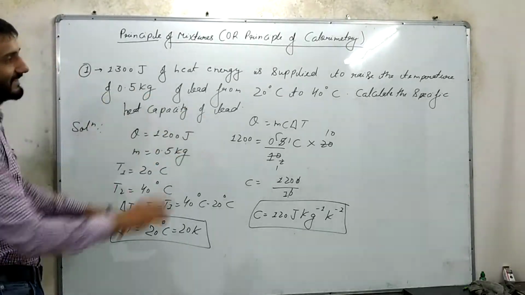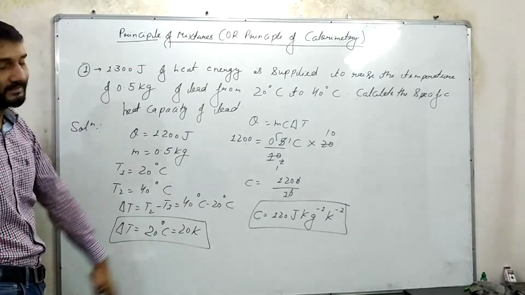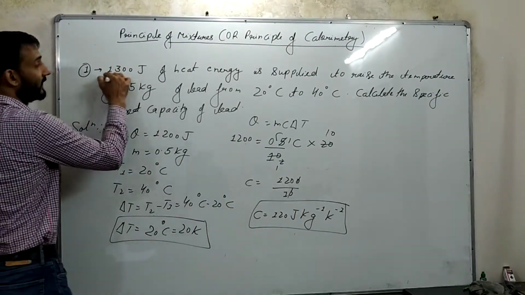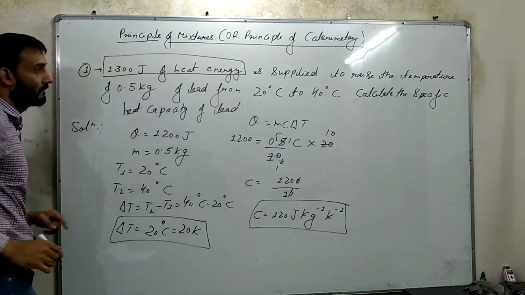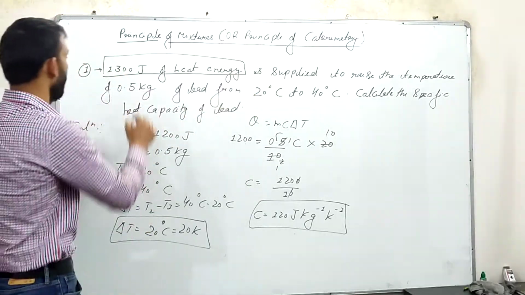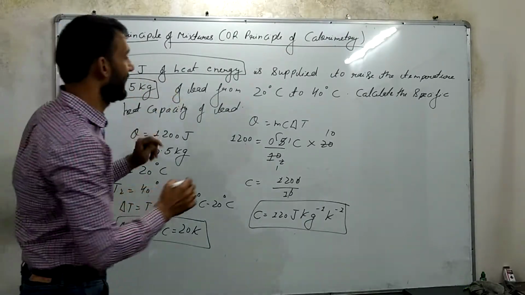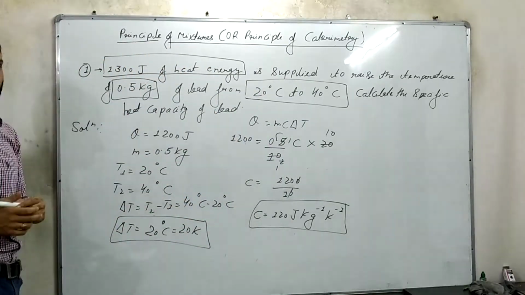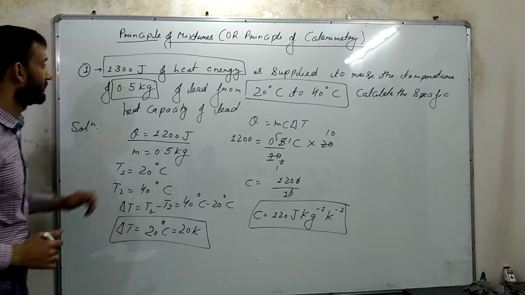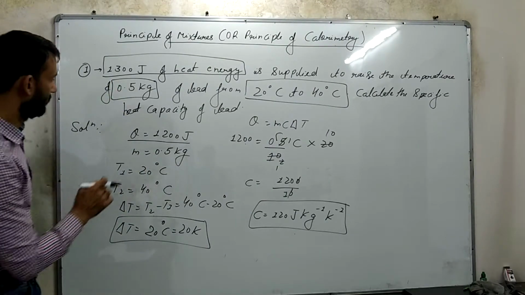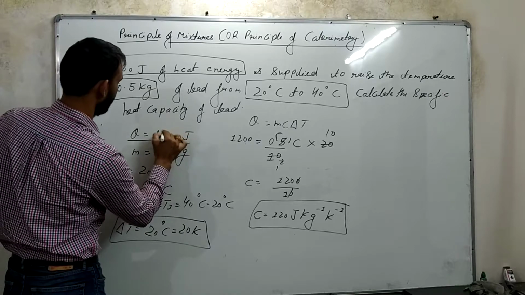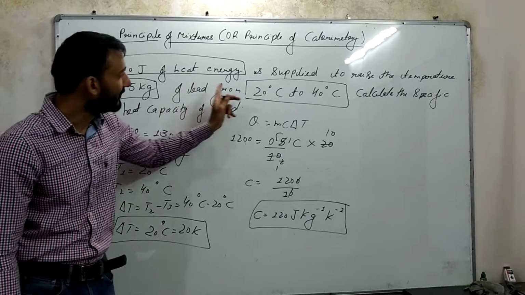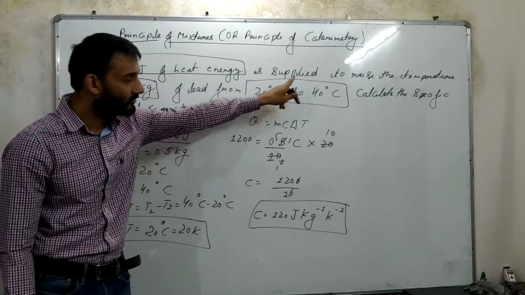The very first numerical is a simple one, not based on this principle, but it is a simple numerical to calculate the specific heat capacity. The numerical reads: 1300 joule of heat energy is supplied to raise the temperature of 0.5 kg of lead from 20 degrees Celsius to 40 degrees Celsius. Calculate the specific heat capacity of lead. So heat energy is given. By mistake I had taken it as 1200, make it 1300 joule. Mass is 0.5 kg and the temperature has increased from 20 degrees Celsius to 40 degrees Celsius.